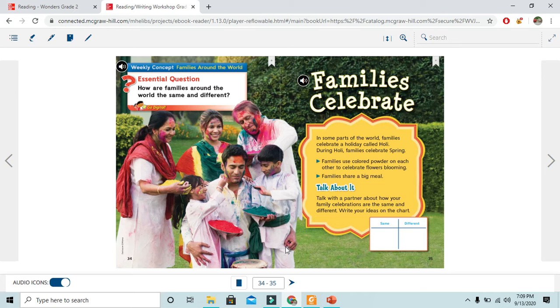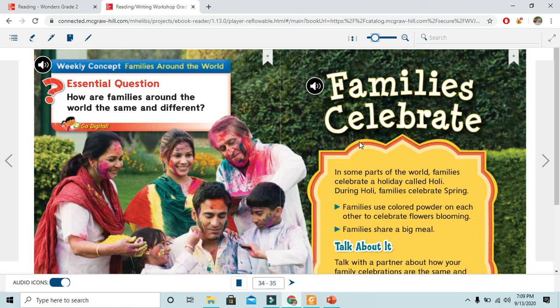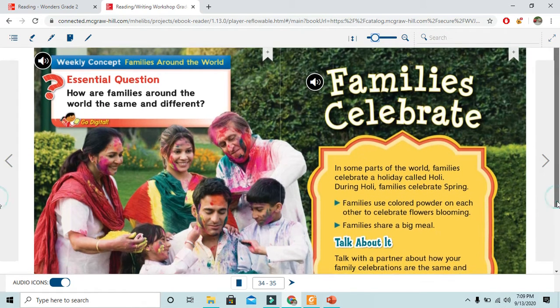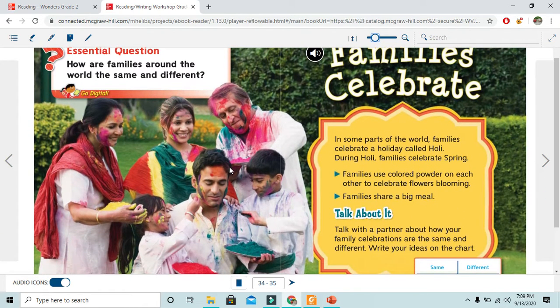So let's read in our book. Families celebrate. In some parts of the world, families celebrate a holiday called Holi. During Holi, families celebrate spring. Families use colored powder on each other to celebrate flowers blooming. Families share a big meal. This is how this family or some families around the world celebrate a kind of occasion or holiday about the spring season.